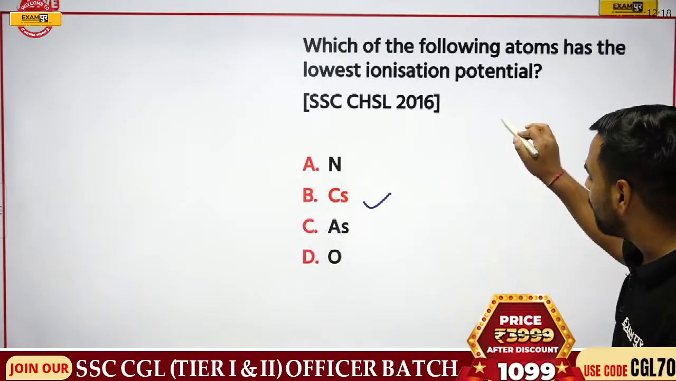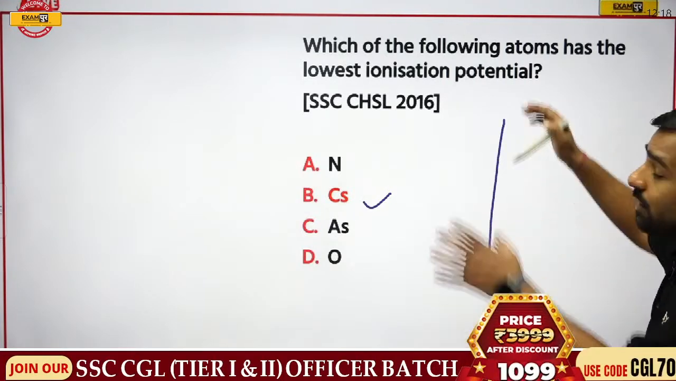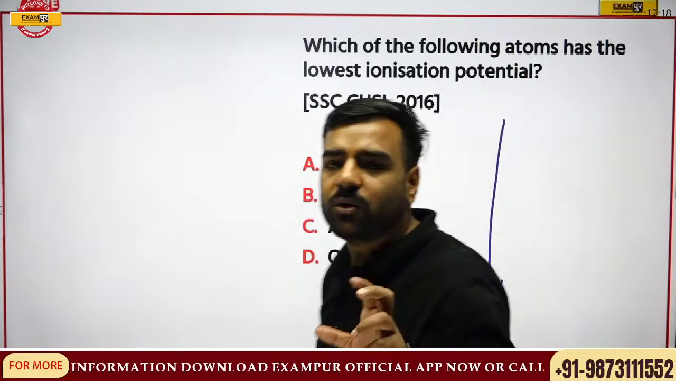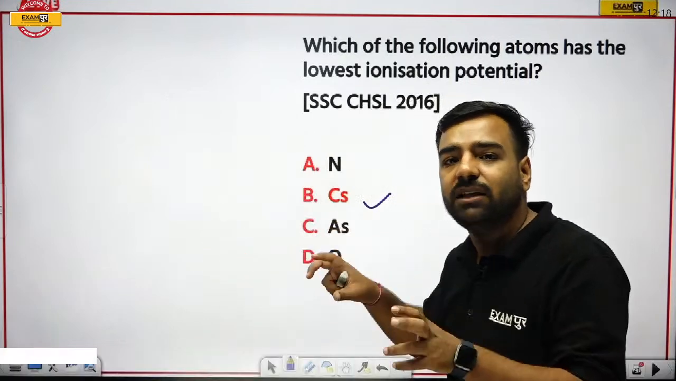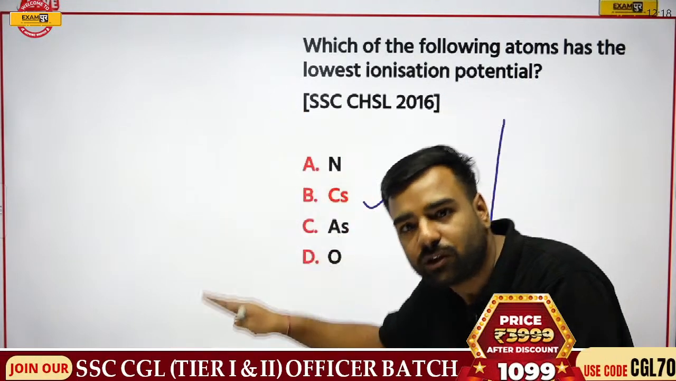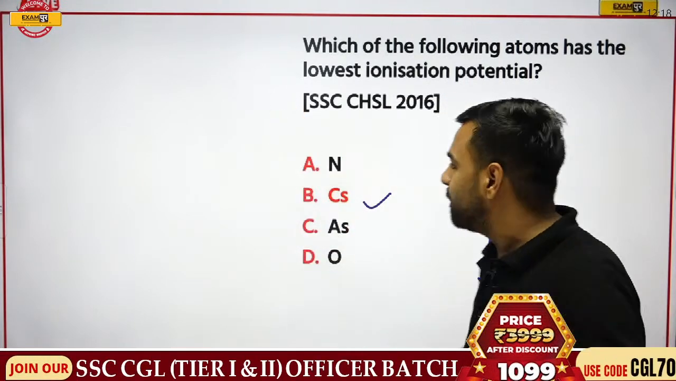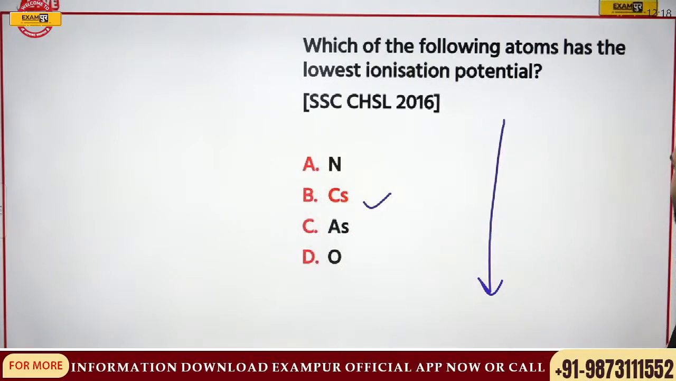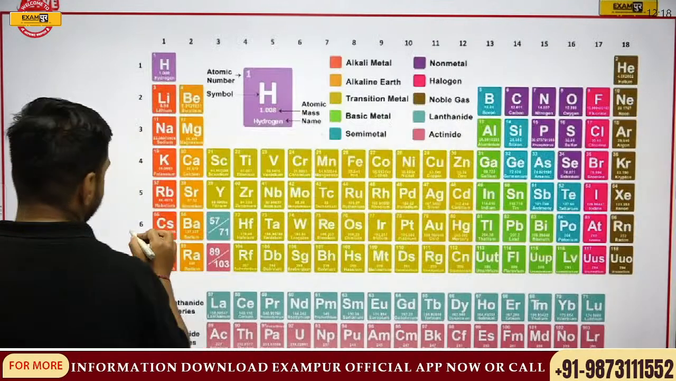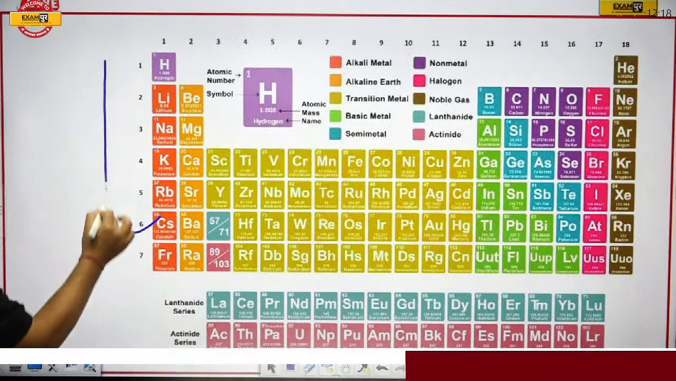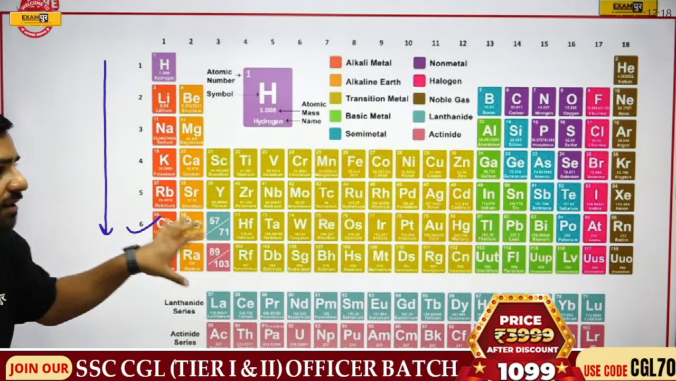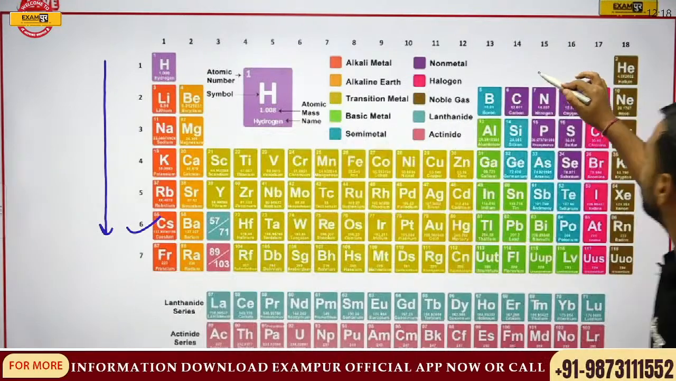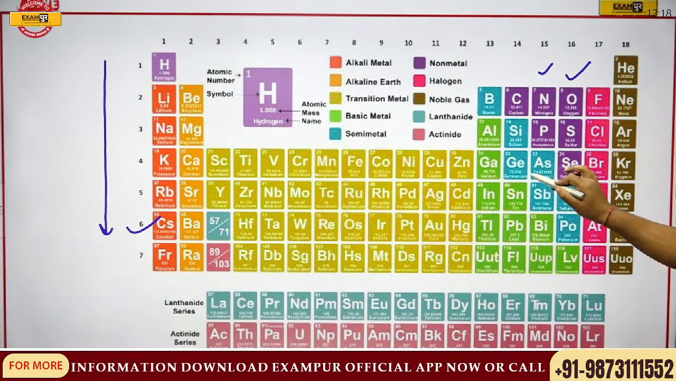Why? Because if we are talking about the electron losing tendency, electron can be taken out easily from the bottommost part of the periodic table. Got my point? So here cesium is going to be the correct answer. Just have a look over here. Cesium is present here, in the 6th period. That is, the number of shells are going to be maximum here in comparison to your nitrogen, oxygen and arsenic.